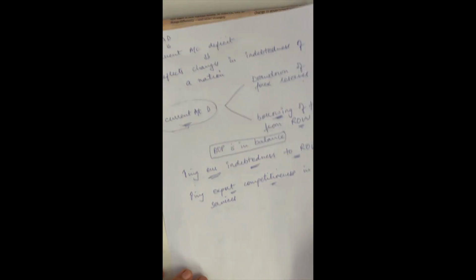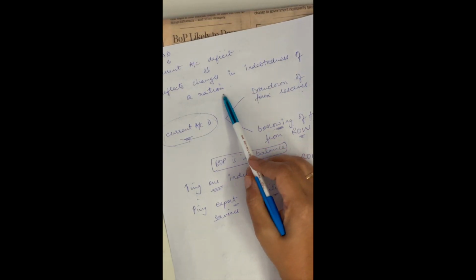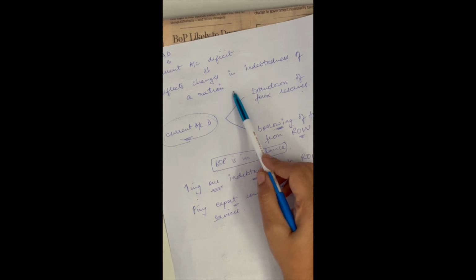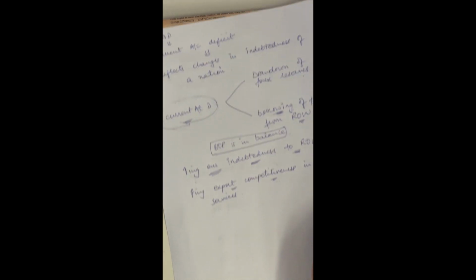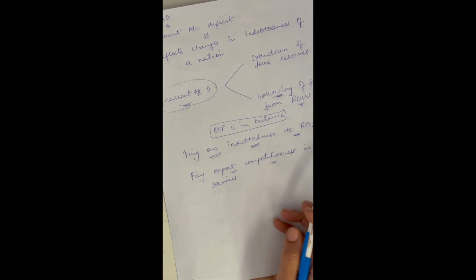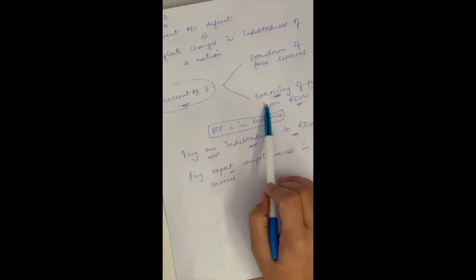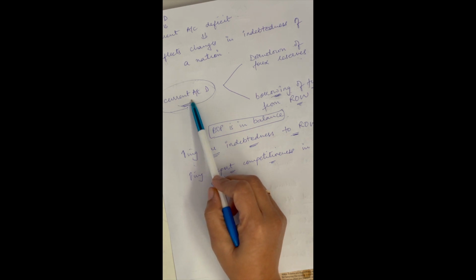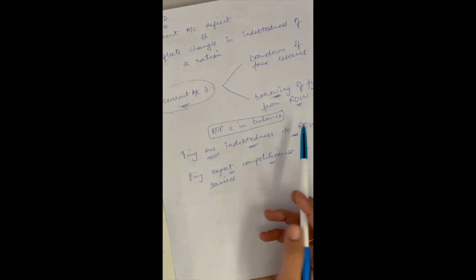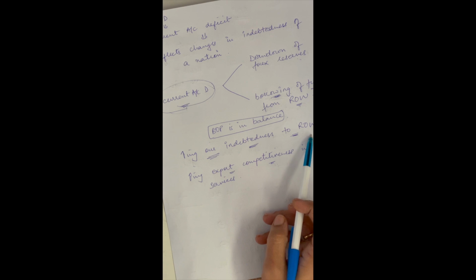The current account deficit reflects changes in the indebtedness of a nation. That's why it's a matter of concern. We are borrowing funds from ROW in order to finance the current account deficit, which is why we say we are increasing our indebtedness to ROW.